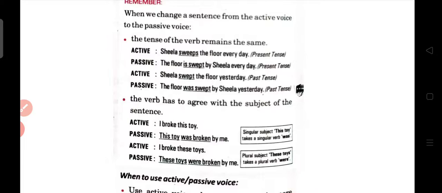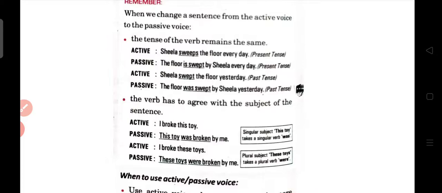As you can see here, I broke this toy. So here, this toy has to come at the starting, and was is used. As you can see, toy is singular, so the verb used is singular only. That means it has to agree with the subject. This toy was broken by me, according to I, what is the object?